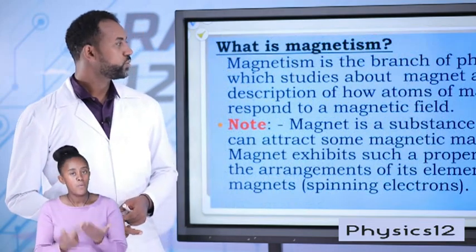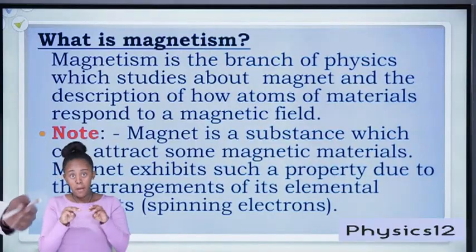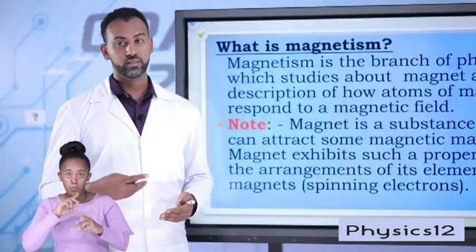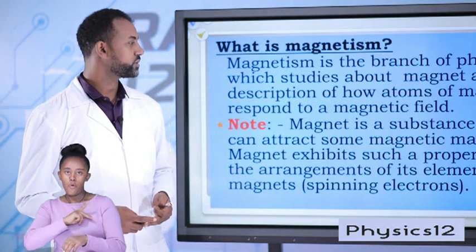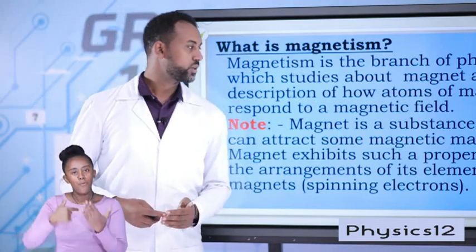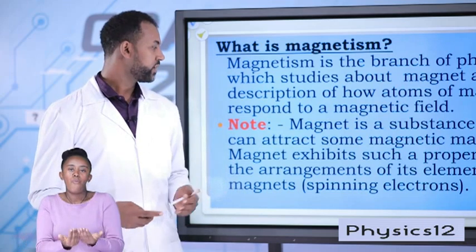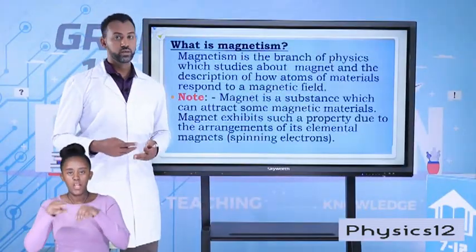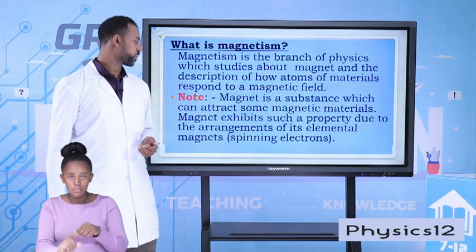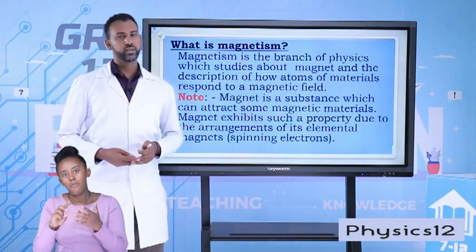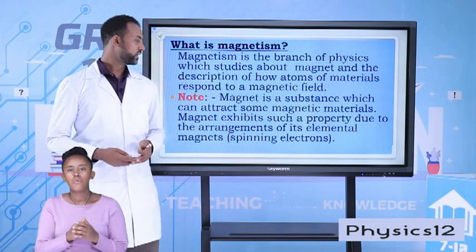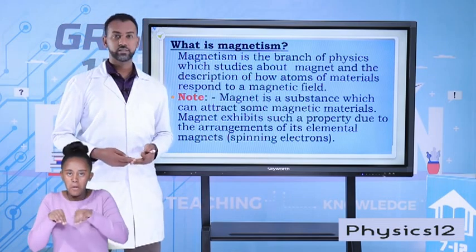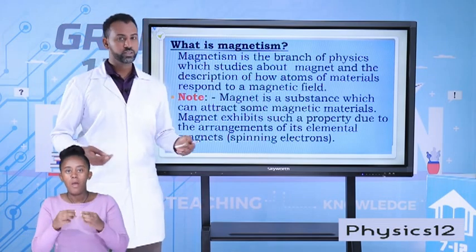So, what do you mean by magnetism? Magnetism is a branch of physics that deals with the property of magnets. As well, we are trying to study the description of how atoms behave due to an external magnetic field. Therefore, magnetism is the study of magnets and their properties. So, what do you mean by magnet then? Well, a magnet, as you are familiar with, is a substance which can attract some magnetic materials.